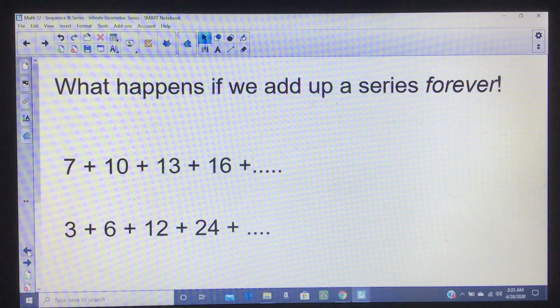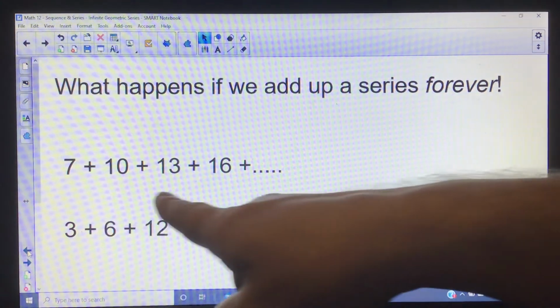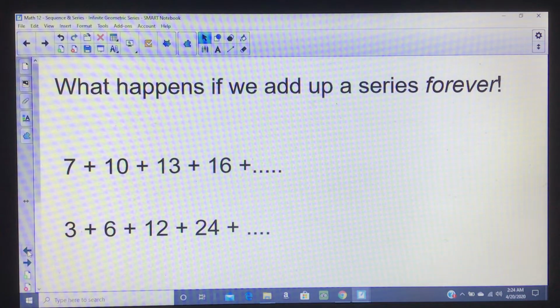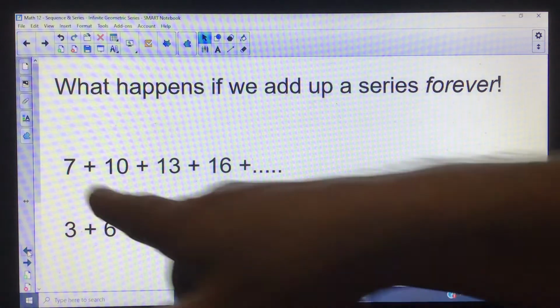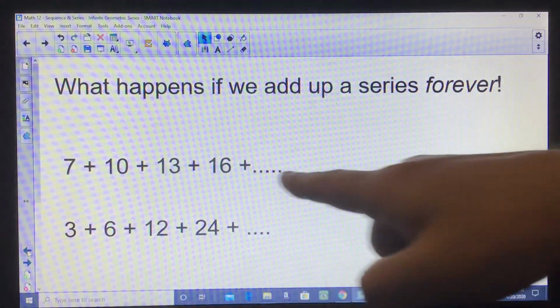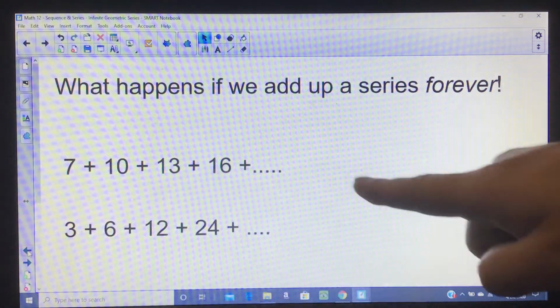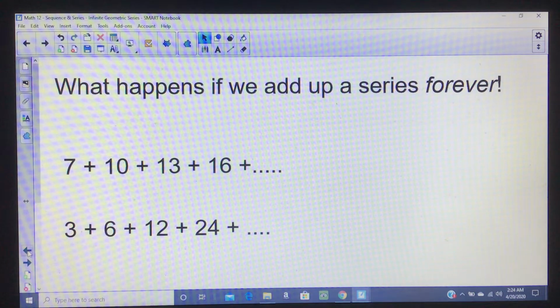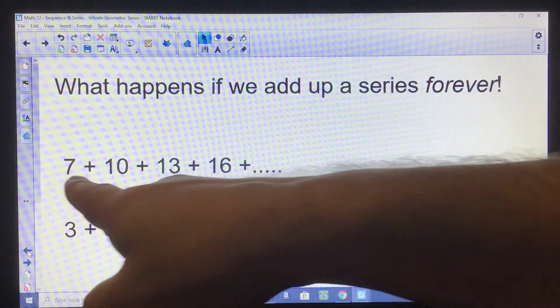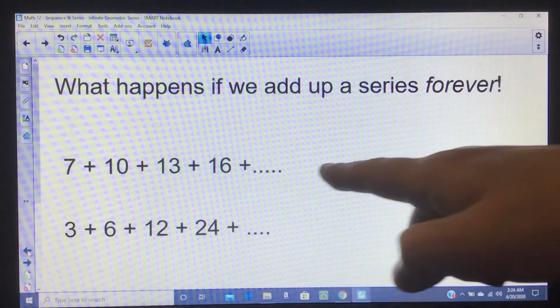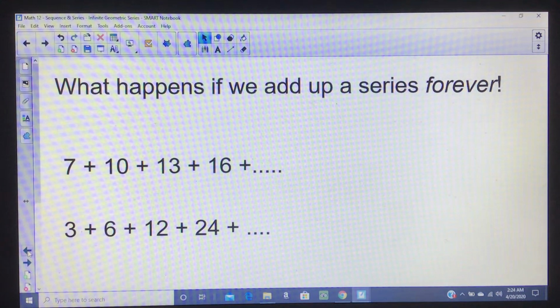Now, when we did the arithmetic series, so here's an example of an arithmetic series. The reason we never talked about this going on forever is because it's ridiculous to talk about that, right? So here's an arithmetic sequence added up becomes an arithmetic series. Now, if I don't cut this off, if I say add up the first like 5 terms or 7 terms, I get a number. But if I say add them all up, well, the answer just gets infinitely big. So if I just keep adding these 7 plus 10 plus 13 plus 16, so hopefully you see the common difference is 3. Next one would be 19. Next one would be 22. Clearly, if I add them up forever, I'm going to get infinity, and I'm not going to get a number.